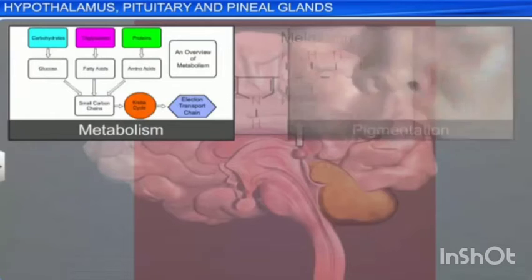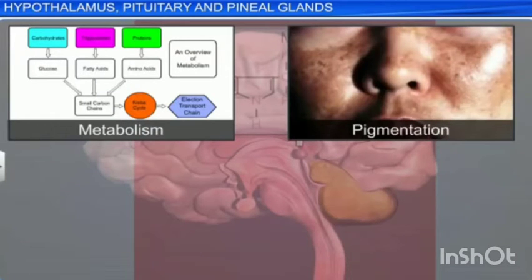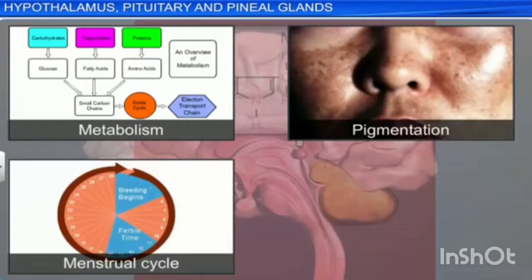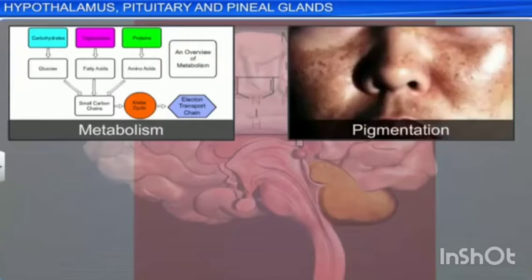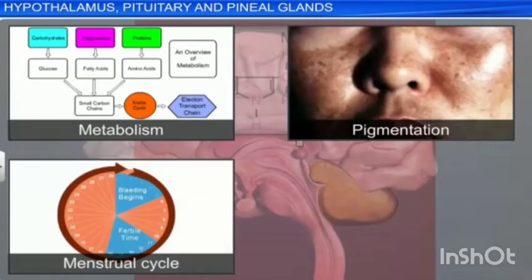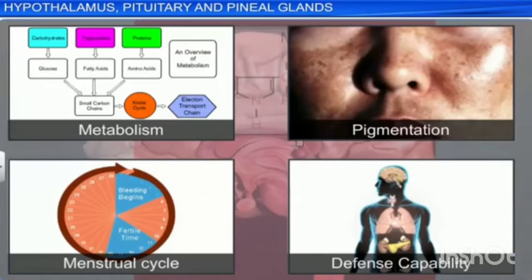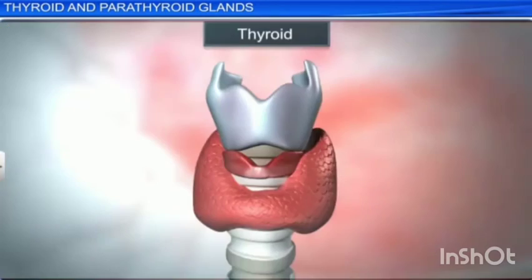In addition, melatonin also influences metabolism, pigmentation, menstrual cycle, and defense mechanism of our body. This pineal gland plays an important role in menstrual cycle and defense mechanism of our body. That means it produces immunity. The next gland is the thyroid gland.